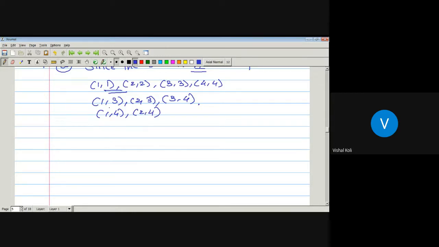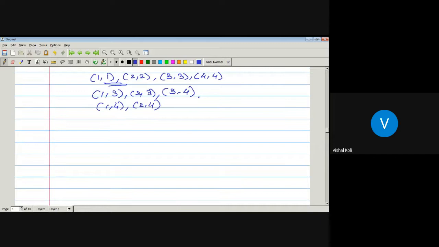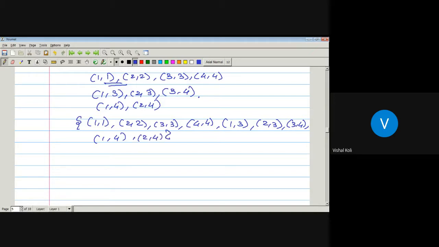Therefore, again there are 2 ordered pairs, (1, 4) and (2, 4), which are also members of our given partial order relation. Now finally, we will get our total number of ordered pairs in the given relation, and those are nothing but (1, 1), (2, 2), (3, 3), (4, 4), (1, 3), (2, 3), (3, 4), (1, 4) and (2, 4). In this way we can find out our total number of ordered pairs in a given partial order relation.